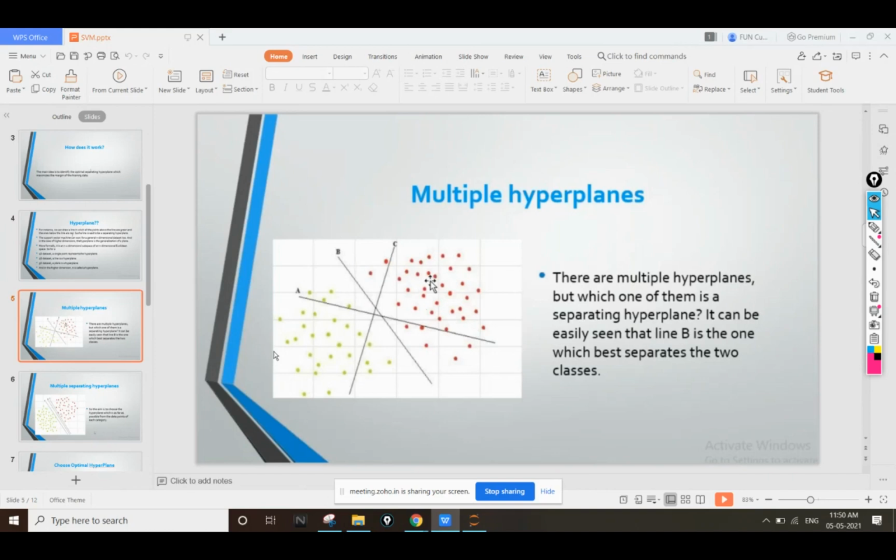We'll see how to draw a plane in 3D space just in a second. Just let me be sure that you understand the concept of hyperplane.